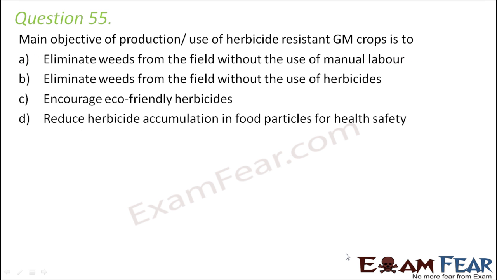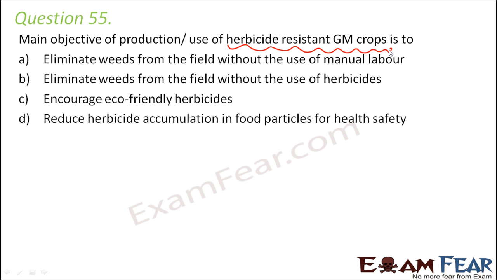Question number 55. The main objective of production or use of herbicide resistant genetically modified crops is to eliminate weeds from the field without the use of manual labor, eliminate weeds from the field without the use of herbicides, encourage eco-friendly herbicides, or reduce herbicide accumulation in food particles for health safety. So just think about it. Why do we encourage the use of herbicide resistant crops? Why are we genetically modifying crops such that they are resistant to herbicides?